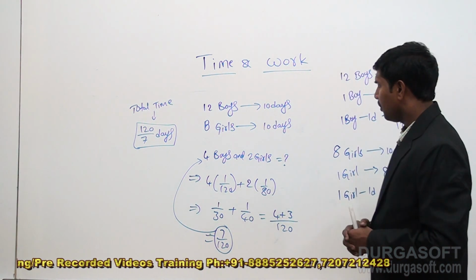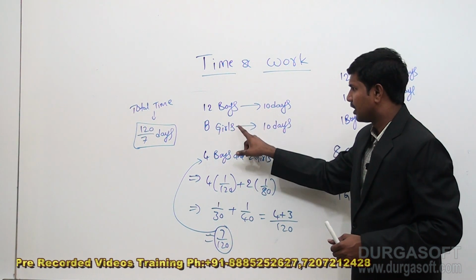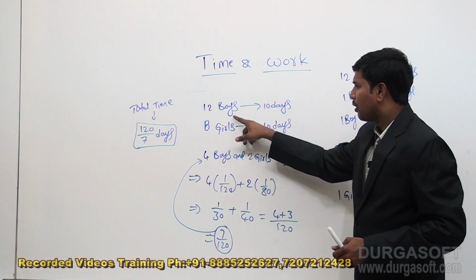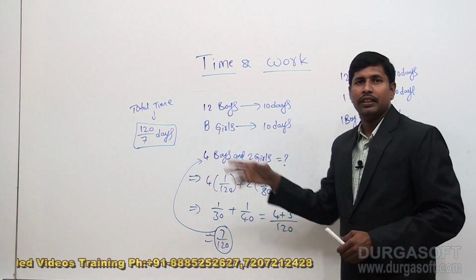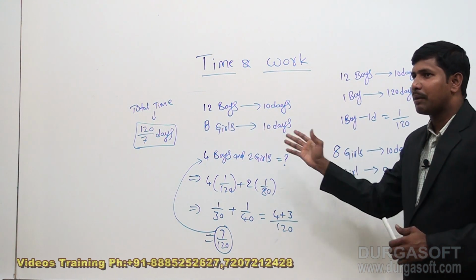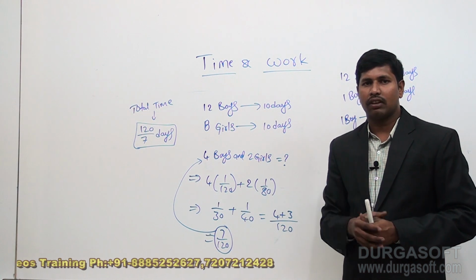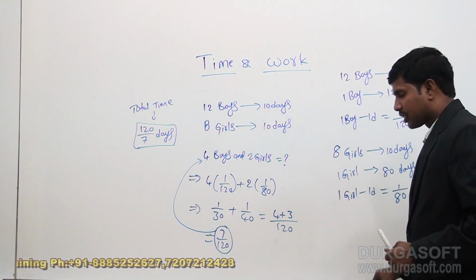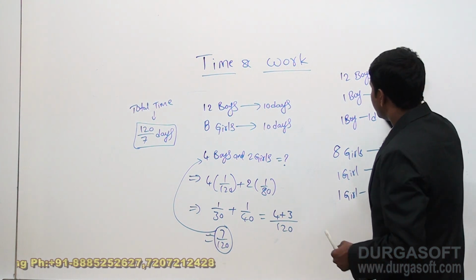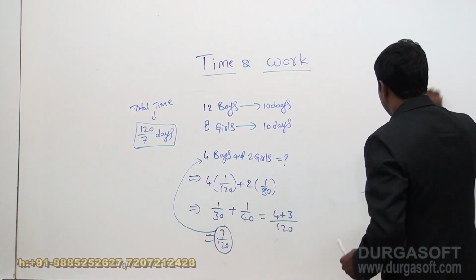Now when you look at this given question, here the time for boys and girls is same, but the number of boys or the girls, these two are different. For these type of questions we can solve easily without this much of procedure. So now let me show you how I can solve the same question.